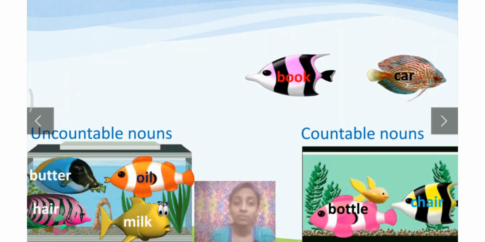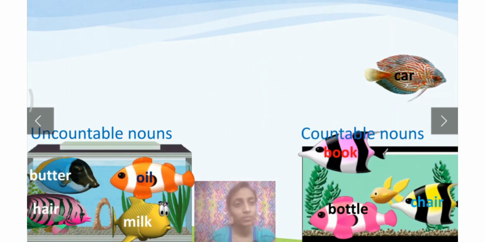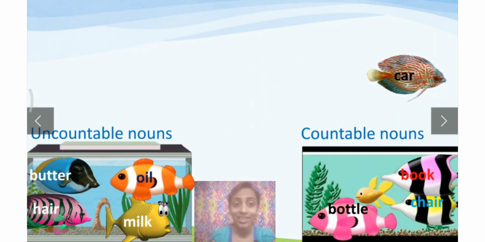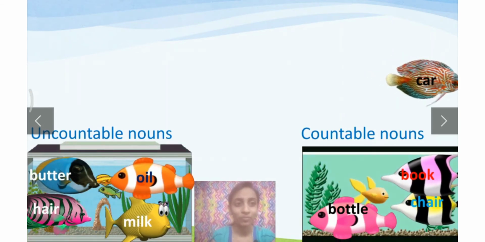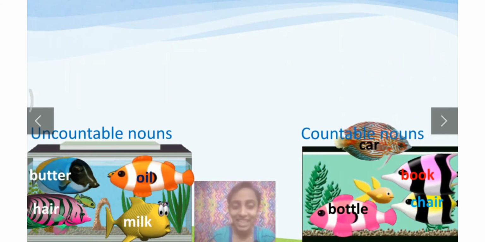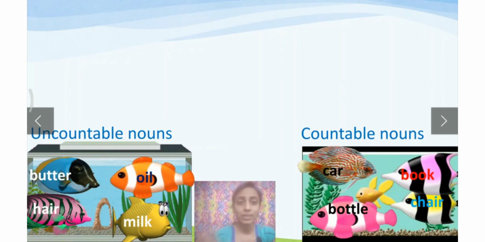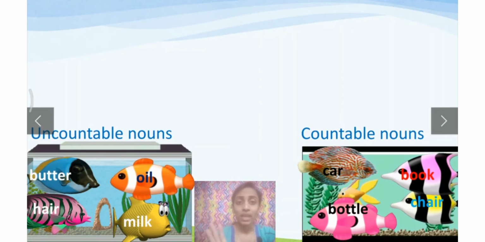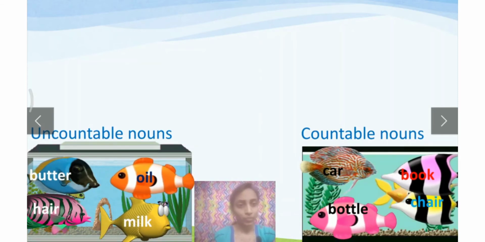Book. Book is a countable noun. Car. Car is also a countable noun. Very easy, right? Good. I hope so. The difference between countable and uncountable nouns got clear for you, right?